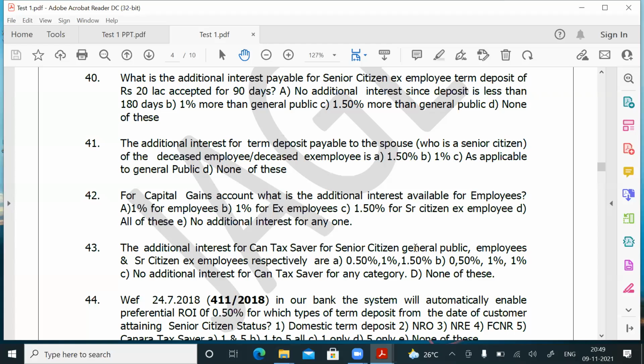Employees, how much will they get? They will get 1% more. What will senior citizen ex-employees get? They will also get 1%. So for question number 43, answer is B.